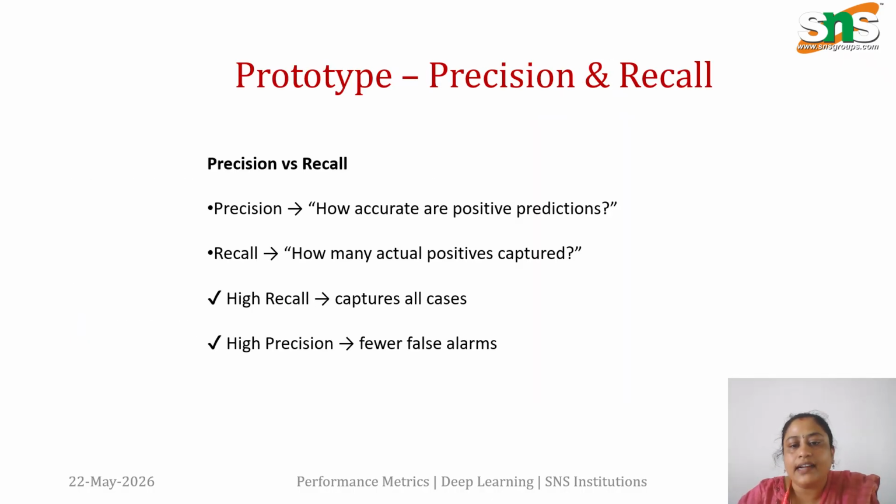Now let's recall the difference between the precision and recall metrics. Precision measures how accurate our positive predictions are, whereas recall measures how many actual positives have been captured correctly. Higher precision means there are fewer false alarms, and high recall means it has captured all cases correctly. So this is the main difference between the precision and recall metrics in classification.